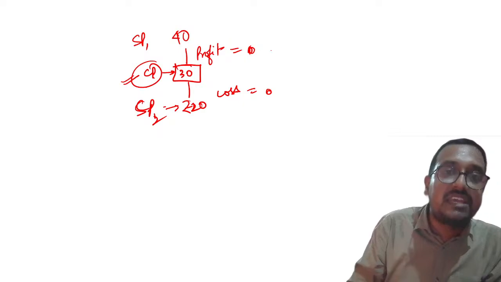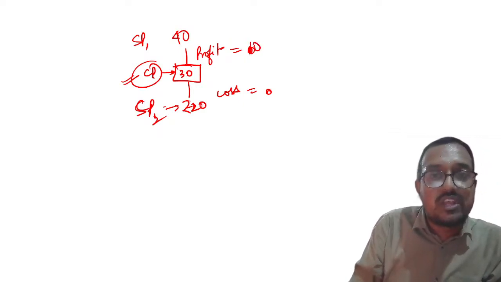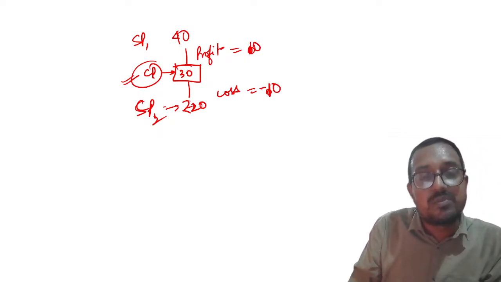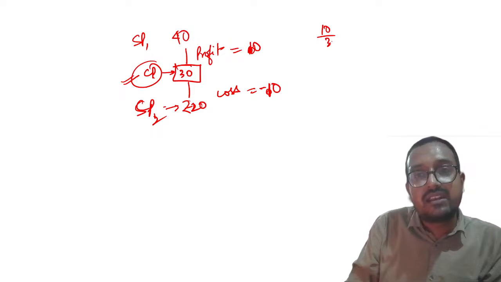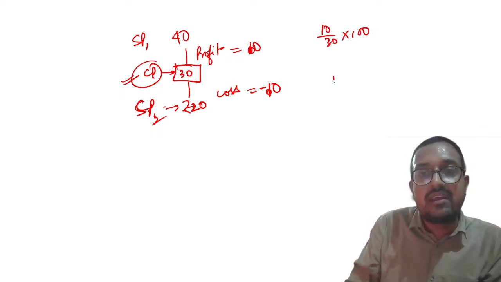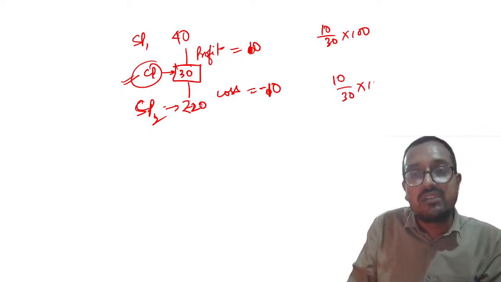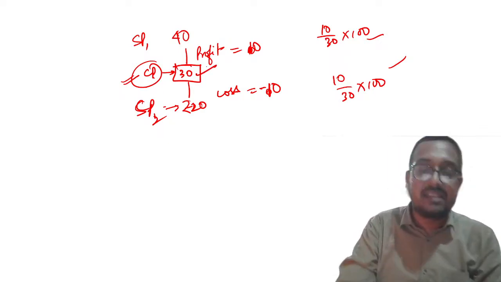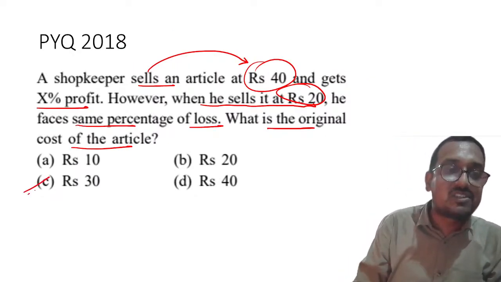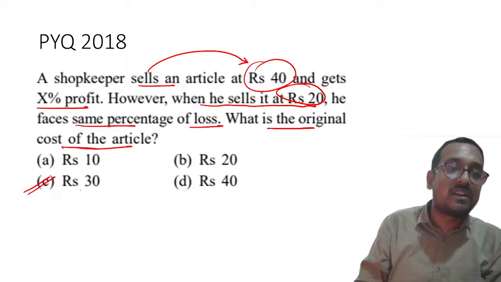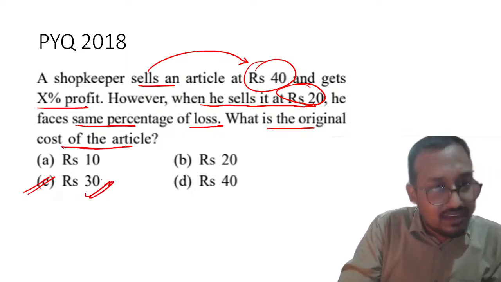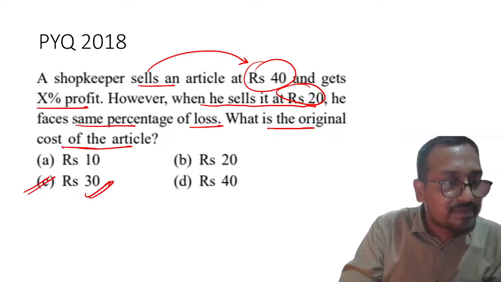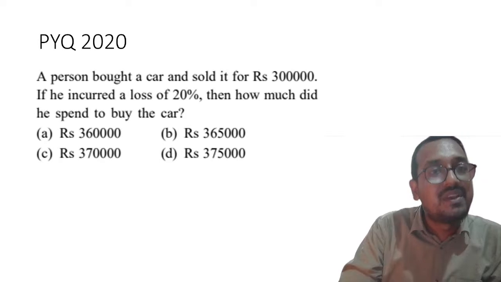So let us try 30. So you know that profit is equal to 10 rupees and loss will be equal to minus 10 rupees. So now you can see that 10 by 30 into 100 will be profit and 10 by 30 into 100 will be loss. So that is why 30 will be the correct answer. Understood? C. What is the original cost of the article? It is nothing but rupees 30. Is it clear? Okay. Now let us try this question from 2020.